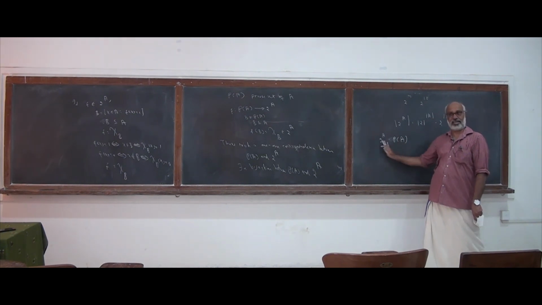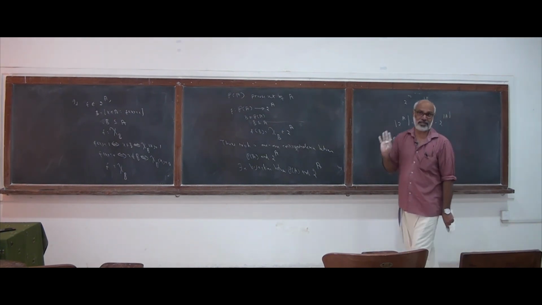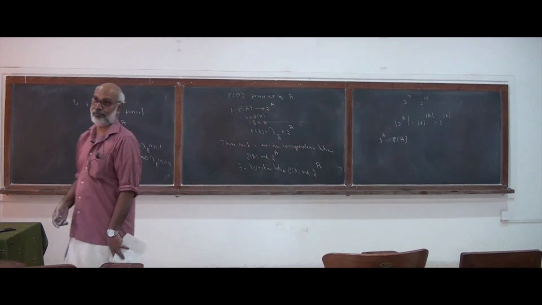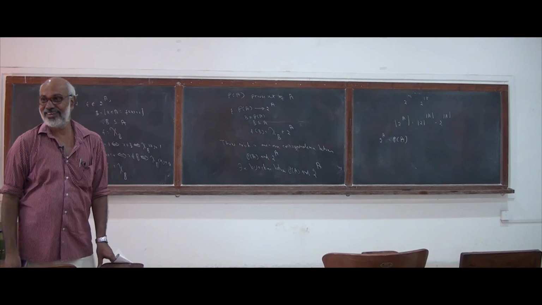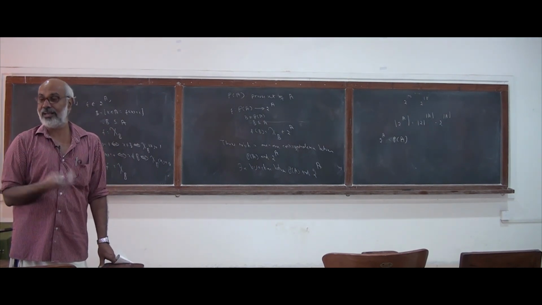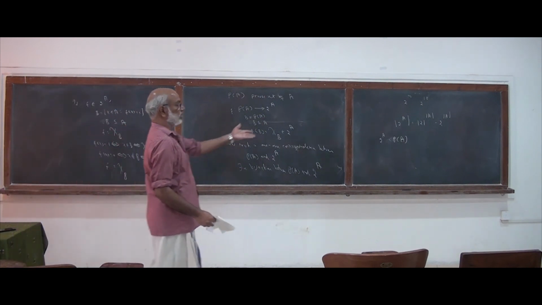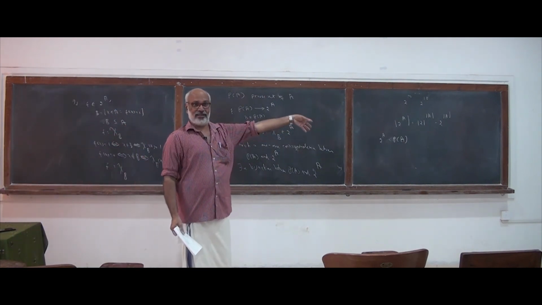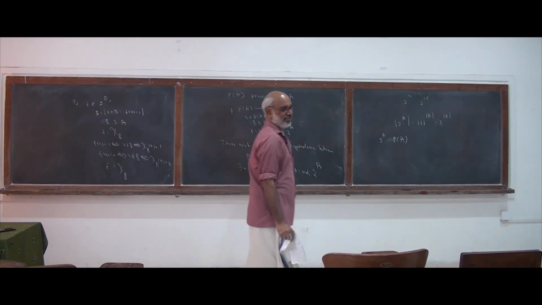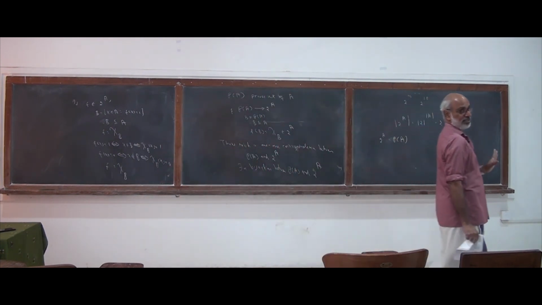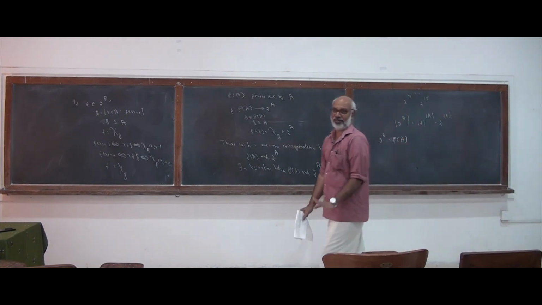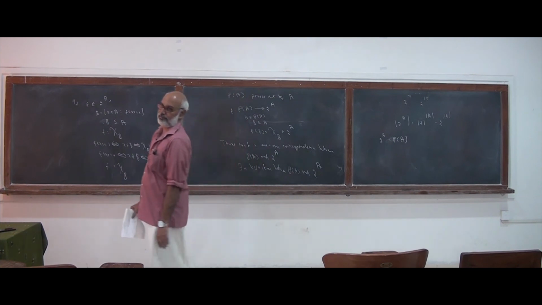These two are strictly speaking different, but there is a 1-1 correspondence between them, and so some people even identify them, that is, identifying a subset with its characteristic function and using the notation 2 to the power of A for the set of all subsets of A. Strictly speaking, that is not correct, but many people do that with this identification.